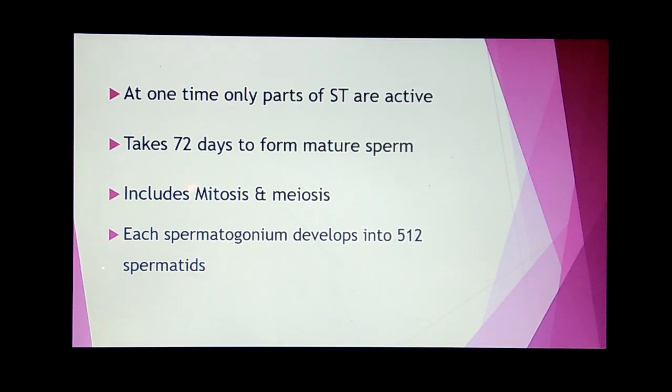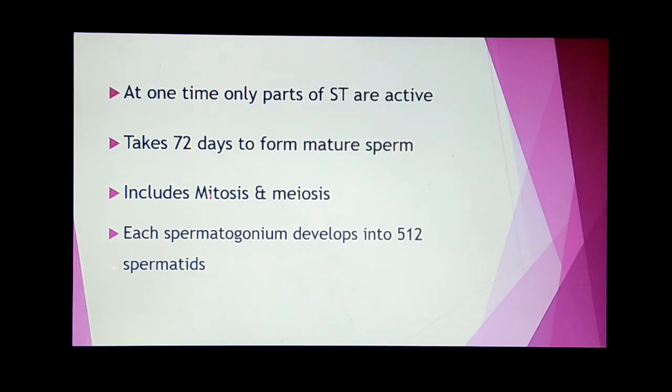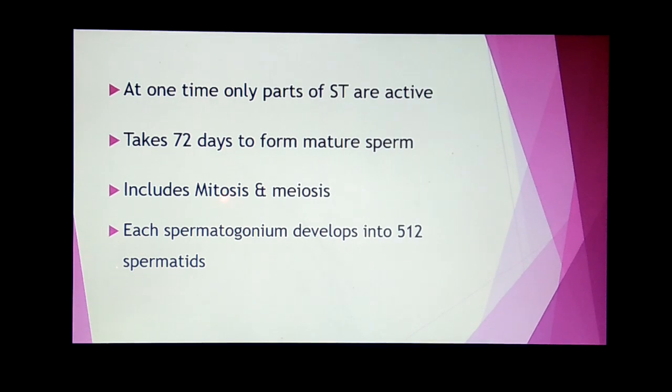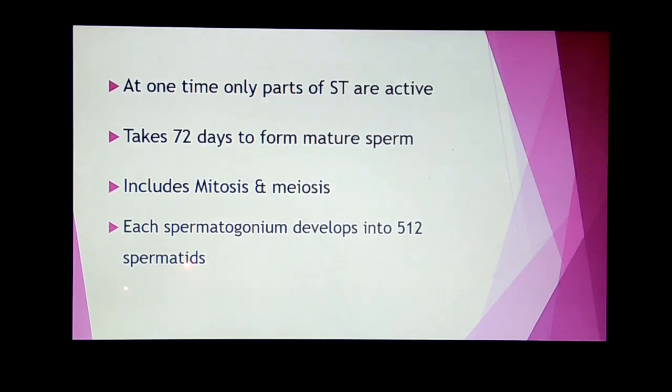It takes 72 days to form a mature sperm. It includes both the processes, that is mitosis and meiosis. And each spermatogonium develops into 512 spermatids.